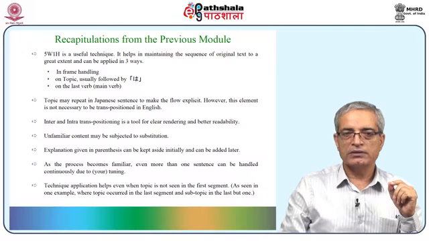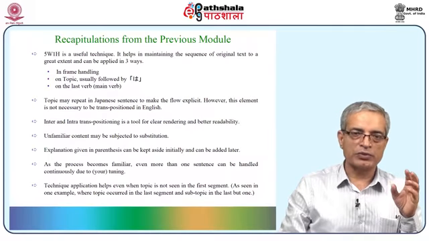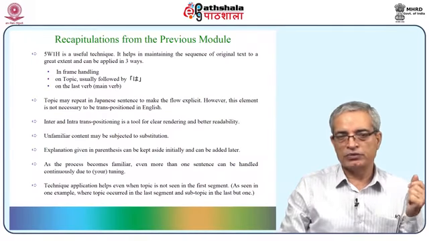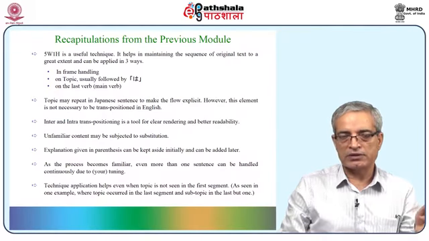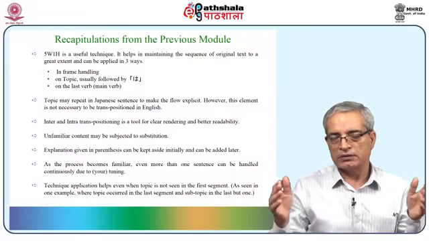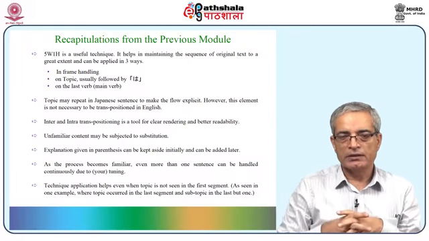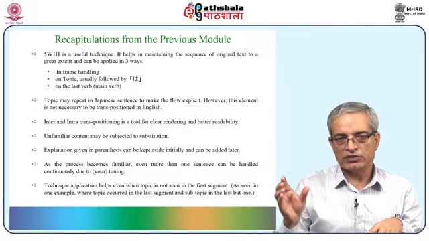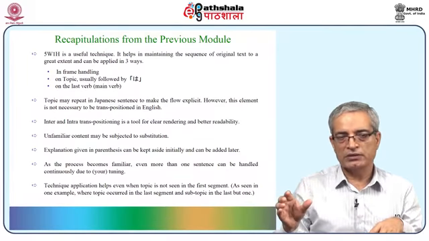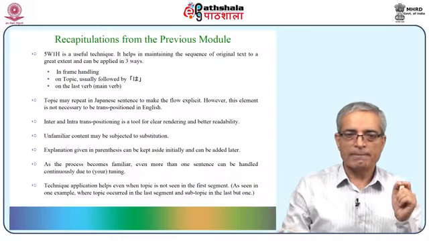Unfamiliar content may be subjected to substitution to make the sentence look familiar to you. Explanation given in parentheses can be kept aside in the beginning and can be added at a later stage when the rest of the part, or the main text, has been translated. Taking out something which is just an explanation does not affect the translation.